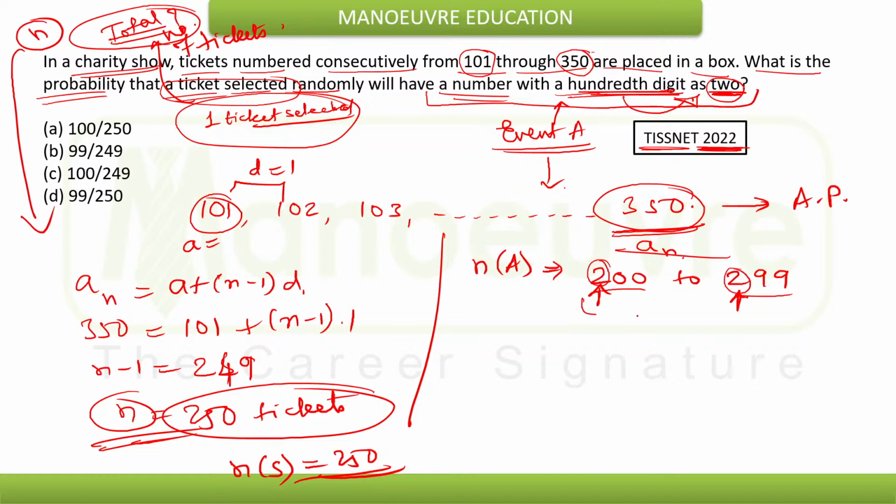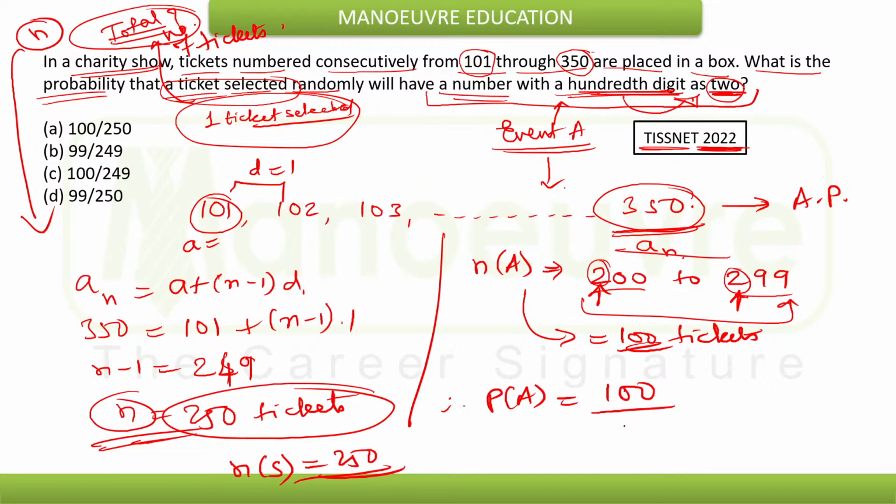So from 200 to 299, the total number of tickets will be 100. So we have 100 tickets as the value of n of a. Therefore the required probability will be 100 divided by 250. That is, option A will be the clear answer here.